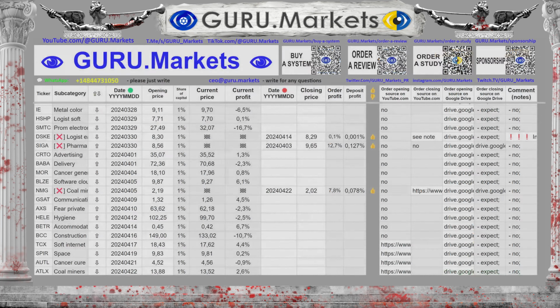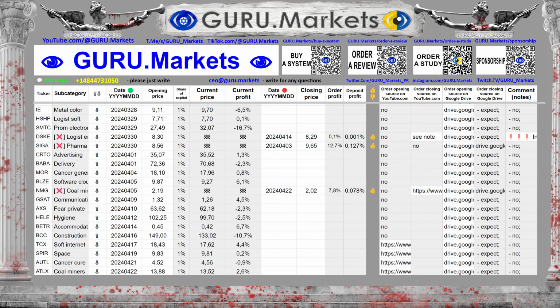As a result of the analysis of the company's shares Apple Inc., the information and reference system Guru.Markets makes the following decision: do not open an order due to the fact that Apple Inc. is not the most undervalued company in the subcategory.